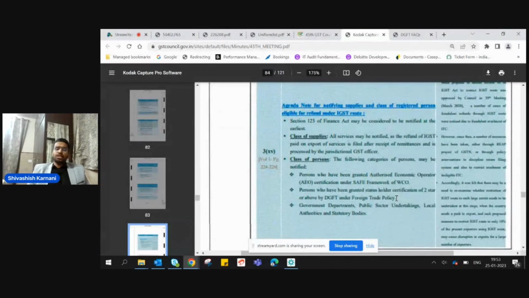Now, let us say I am a government department and I have a turnover of, let us say, 50 crore. In that case, I am eligible by virtue of this criteria because I am a government department and there is no condition of turnover. Only in the case of private entities is there a condition of minimum turnover for a person to be considered eligible for the export of goods or services under the IGST refund route. These changes are not yet notified, but will be effective very soon as and when the notification comes.